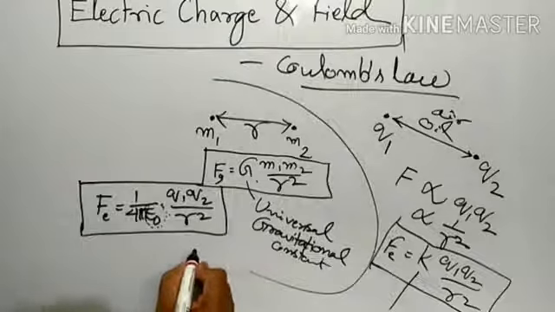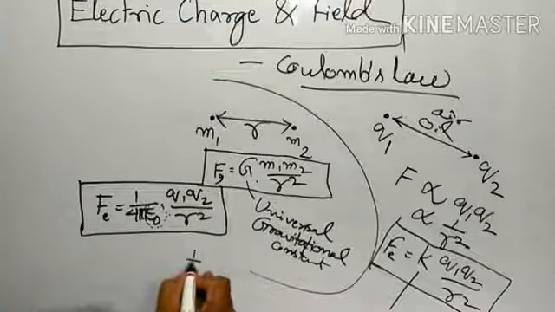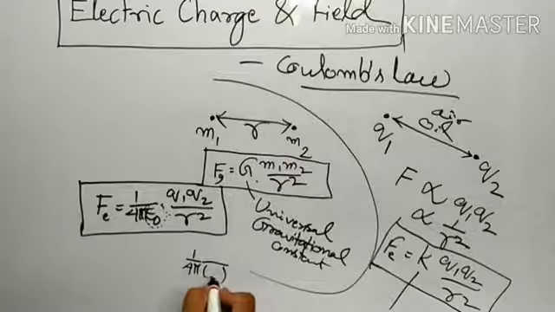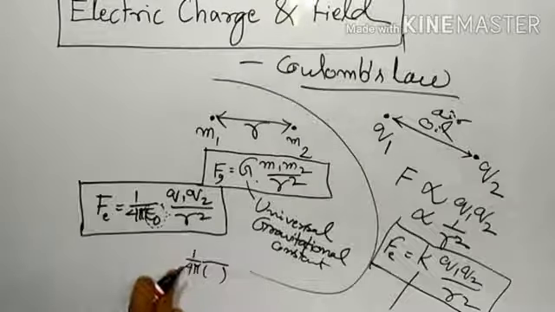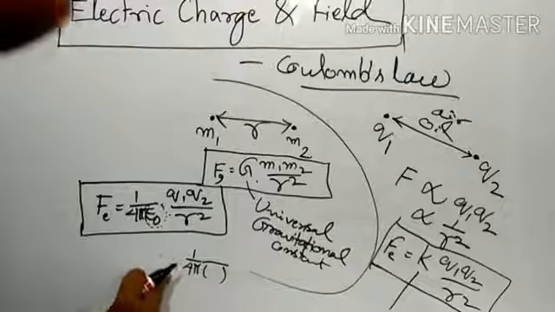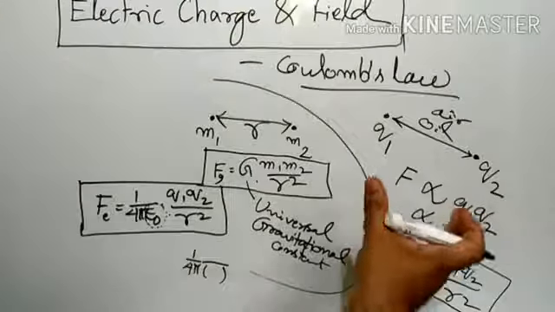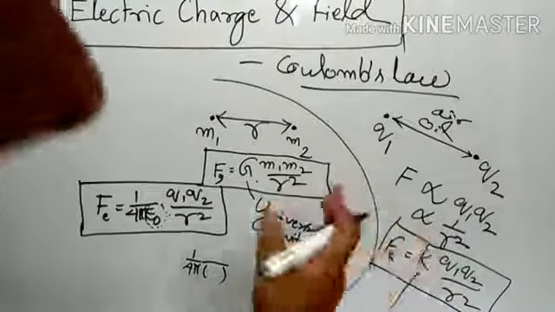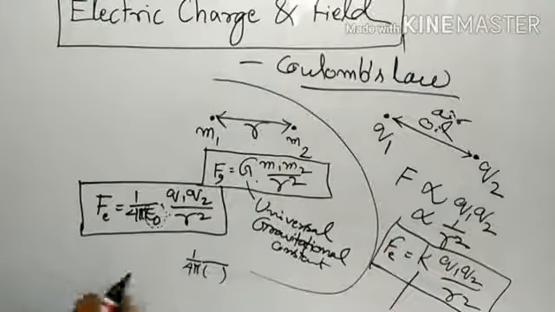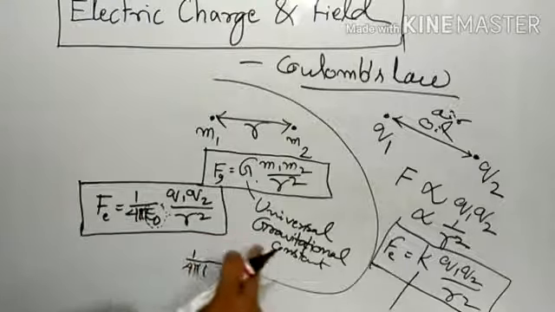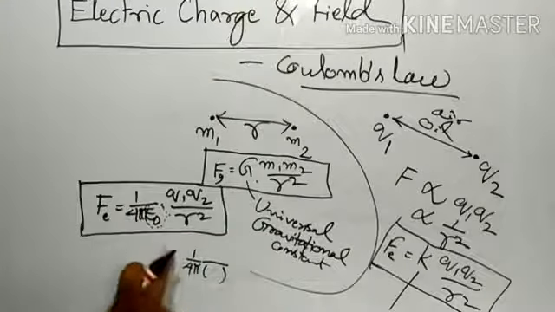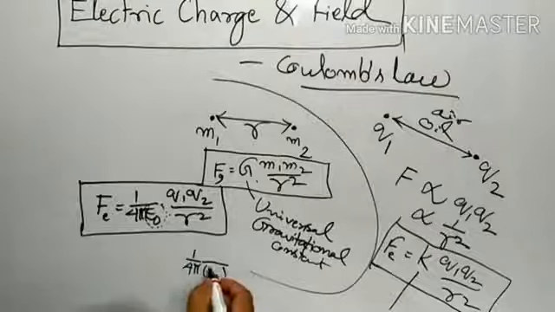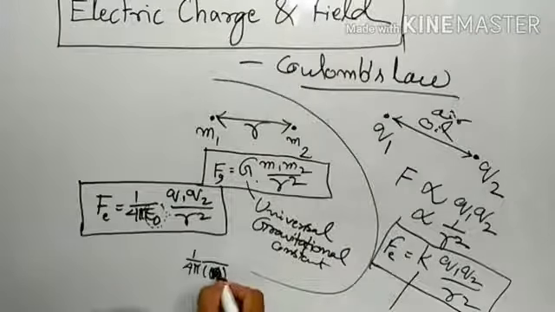Now it is seen that the constant is always 1 by 4 pi times some property of the medium. So 1 by 4 pi remains the same, and from where are we seeing this? From various experimentation. We took the same charges in different mediums and measured the force, and we came to the conclusion that we always get Q1 Q2 by r square, and 1 by 4 pi also comes all the time, but only something else varies.